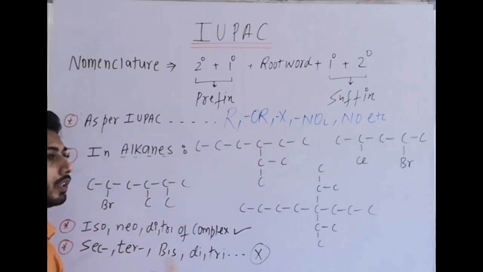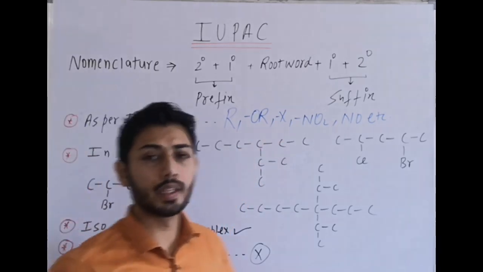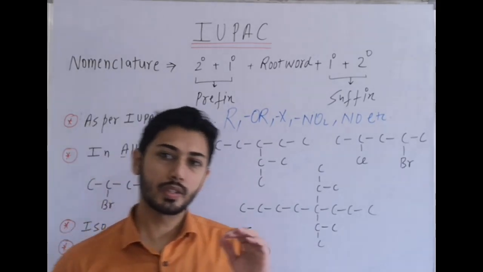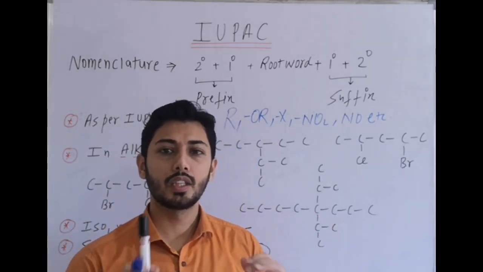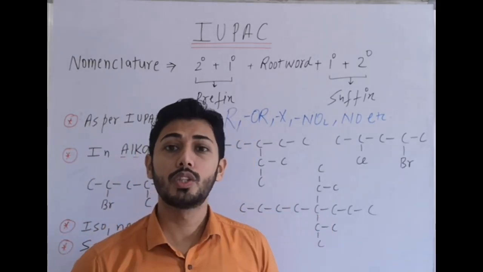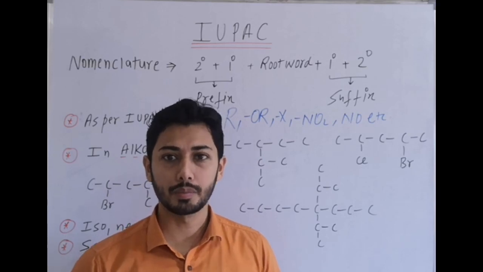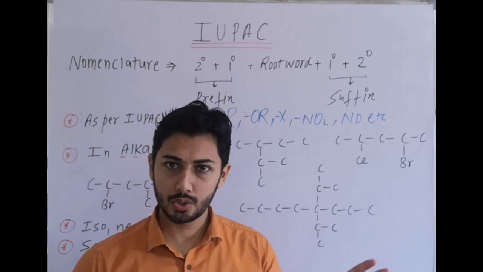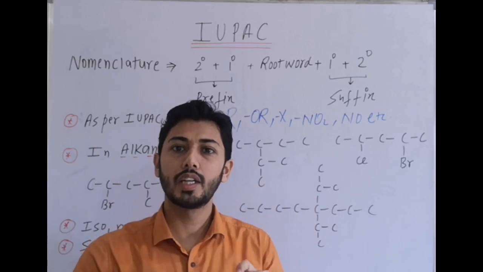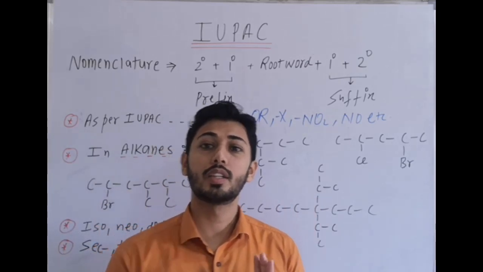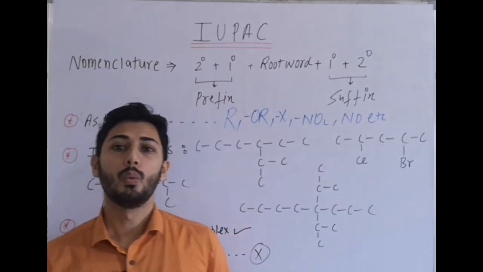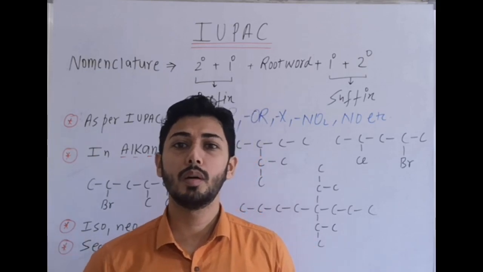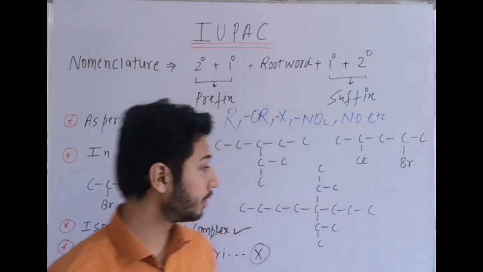Straight chain also 6. Now when we have a tie, like size of the parent chain is same, in that case select that longest chain which has maximum number of substituents.